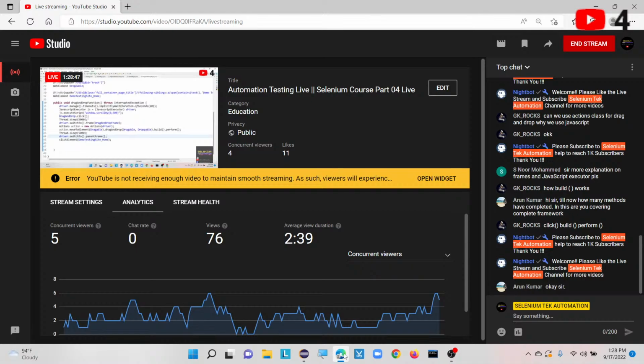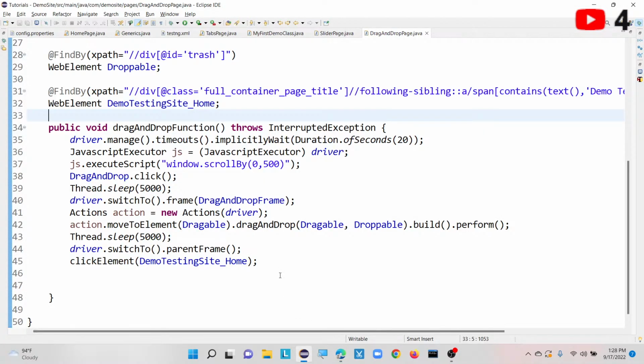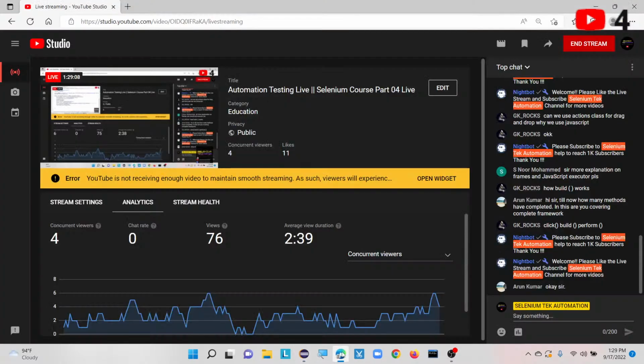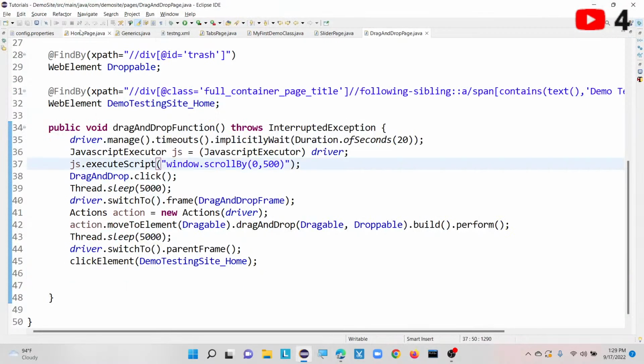Once the explanation of this framework that I have scripted so far is completed, I will discuss click, build, perform, the actions class, and the different methods we have inside the actions class. Once that is done, I am going to discuss JavaScript executor and frames concepts as well. Please keep in touch with me. I am going to discuss everything. Please give me some time.